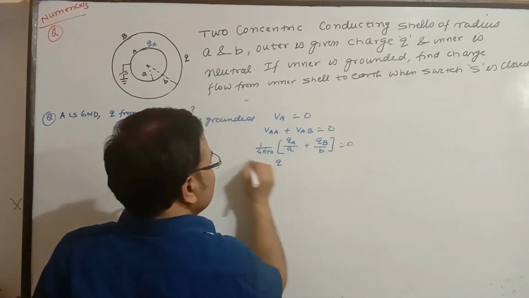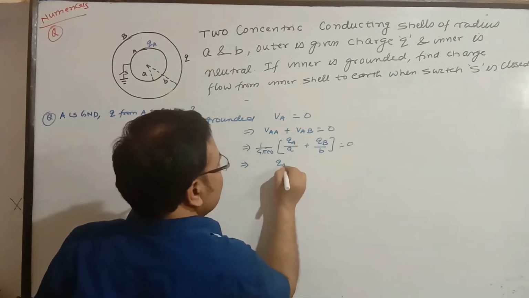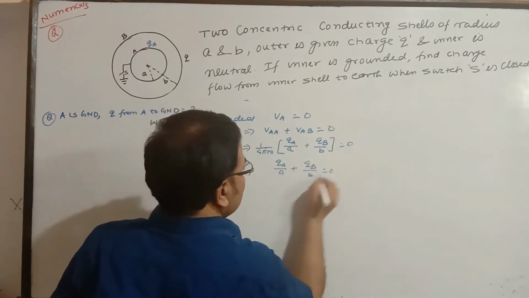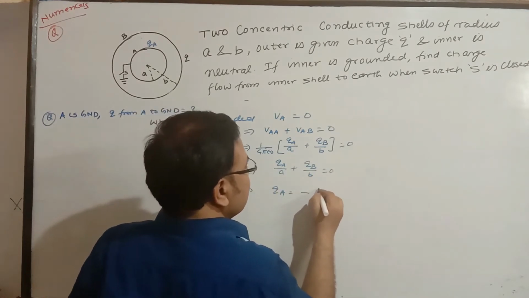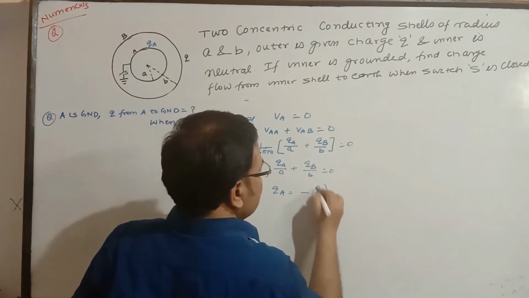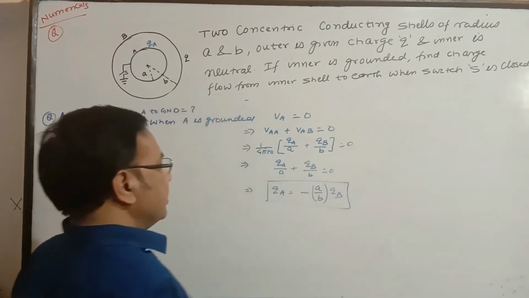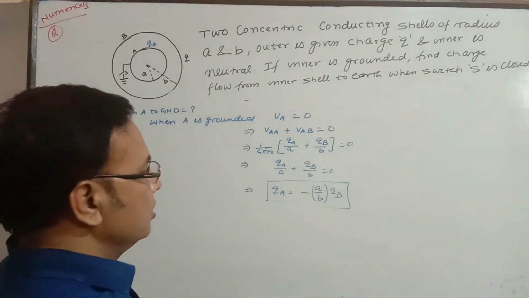So finally from here what we shall have is QA by A plus QB by B equal to 0. So from here QA is equal to minus A by B into QB. So this is the charge A gets after grounding. So this charge it acquires.